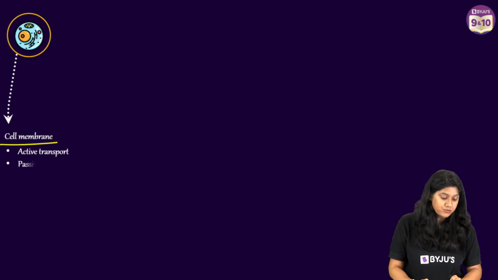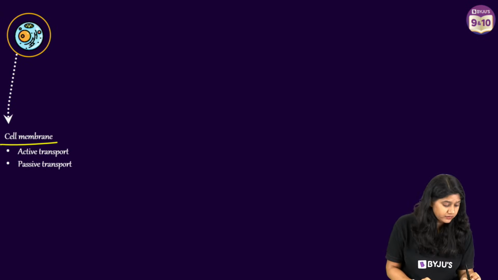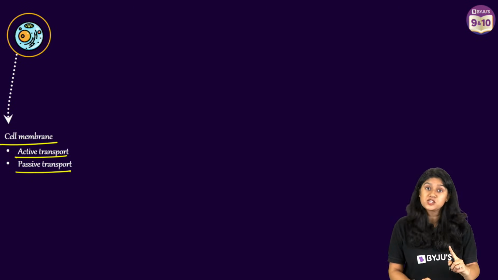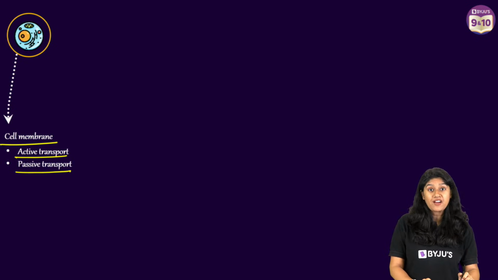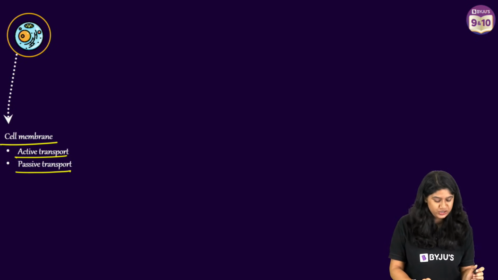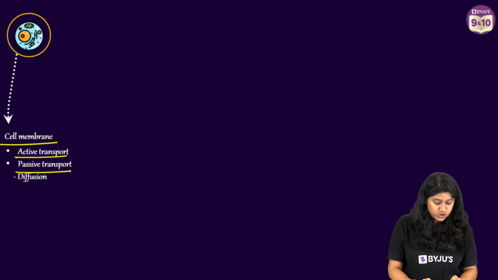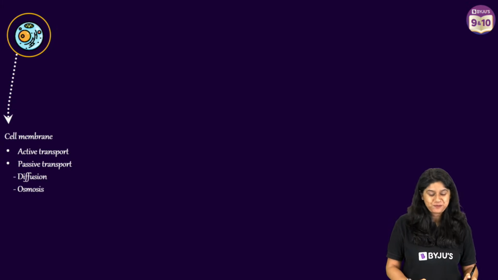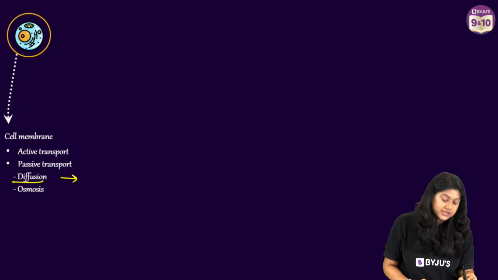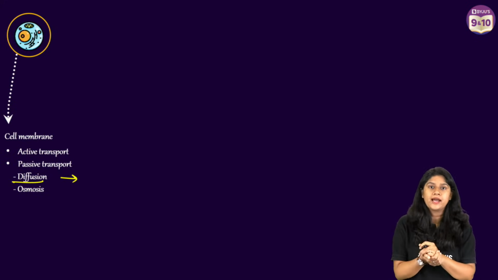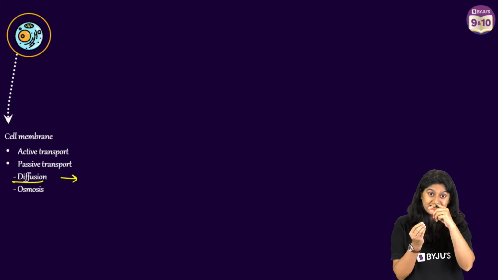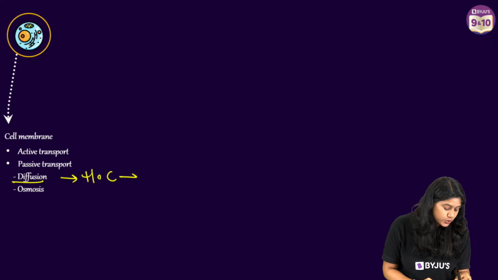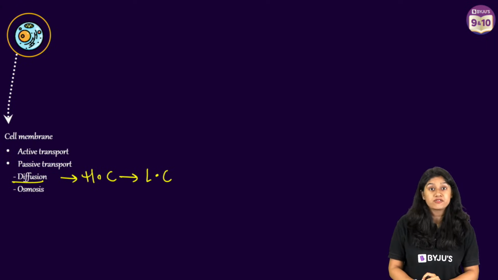When we talk about the cell membrane, it actually helps in transportation. In that also we have two different types of transportation. We have active transportation, which requires energy, and then we have passive transportation, which does not require energy. Under that we have diffusion and osmosis. So let's quickly understand what diffusion and osmosis are. Diffusion is when we see molecules in liquid and gas moving from the higher concentration to the lower concentration. We call it diffusion.